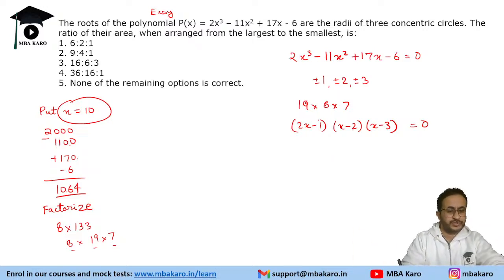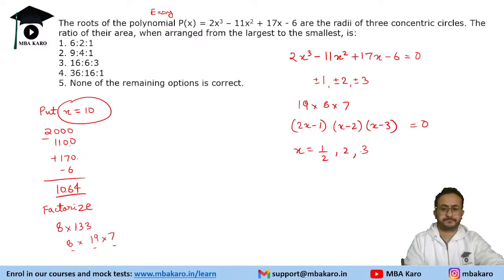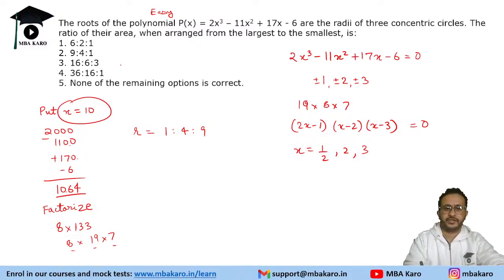Okay, so roots निकल गए. So what are the values of x? x is 1 by 2, 2 and 3, right? So 1 by 2, 2 and 3. Now what we will do is the ratio of the sides is 1 ratio 4 ratio 6, right? So we need to tell the ratio of their areas, right?